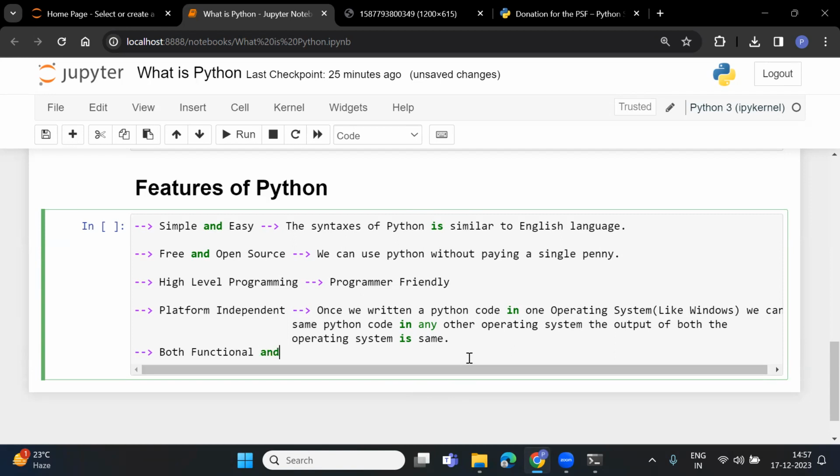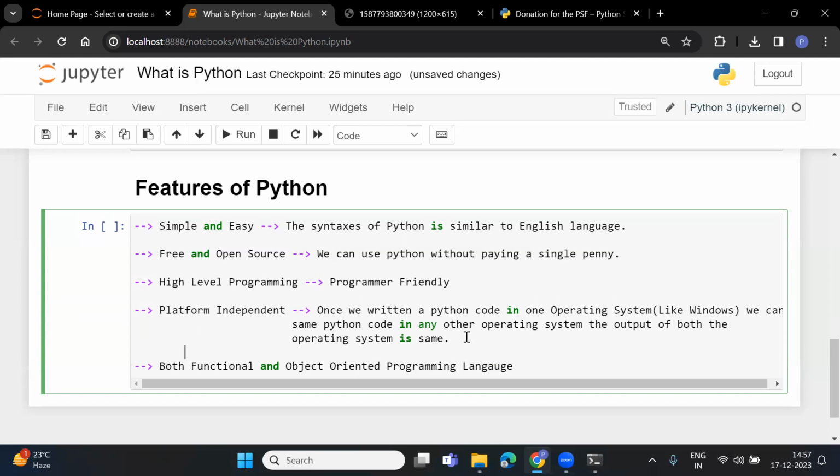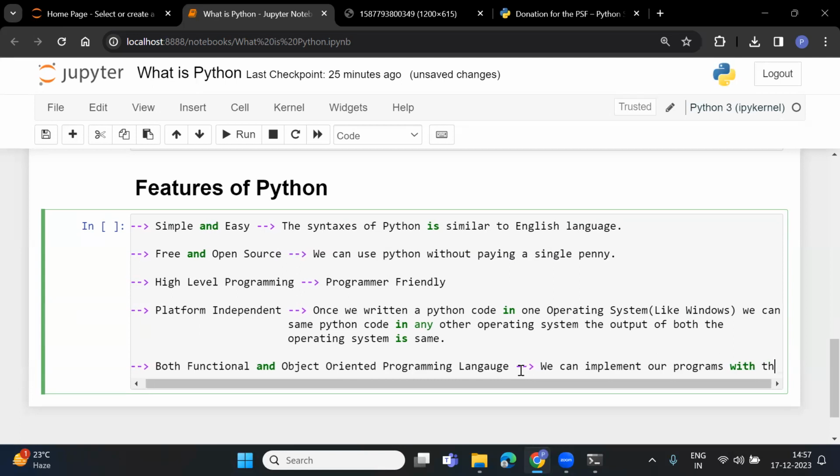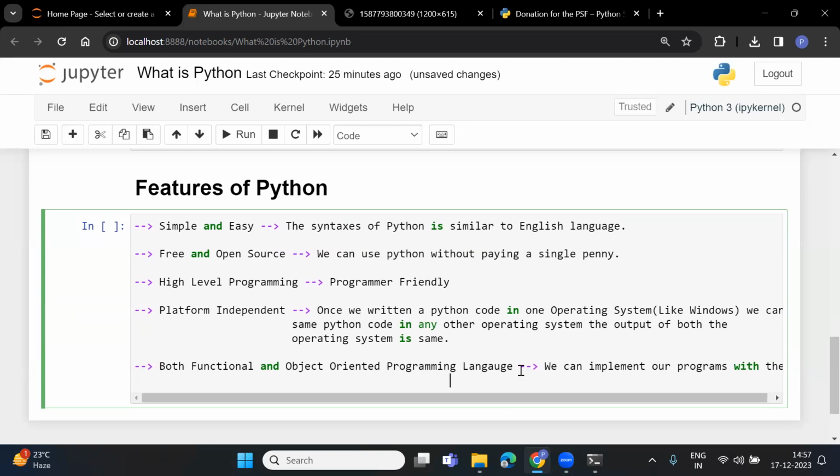Next one is that it is both a functional and object oriented programming language. Now this is a very important feature. Python programming is functional as well as object oriented.